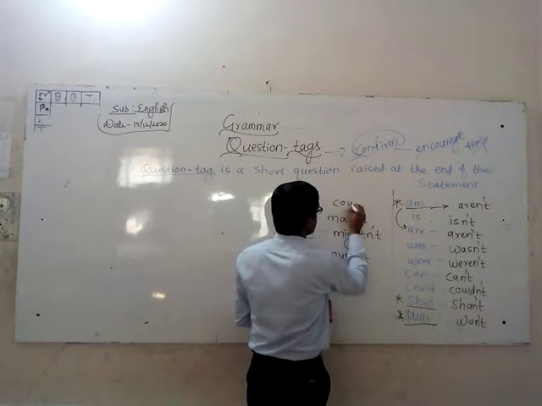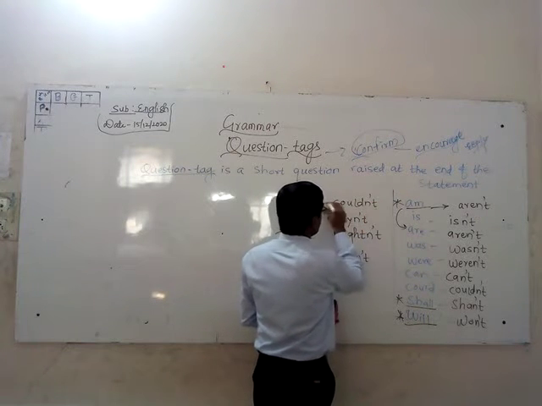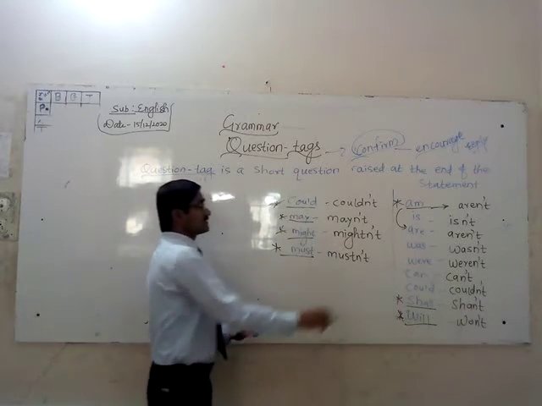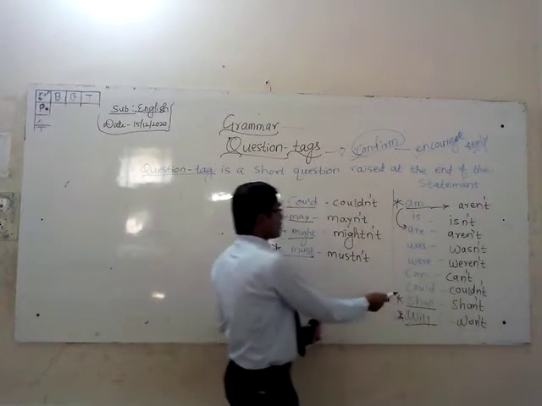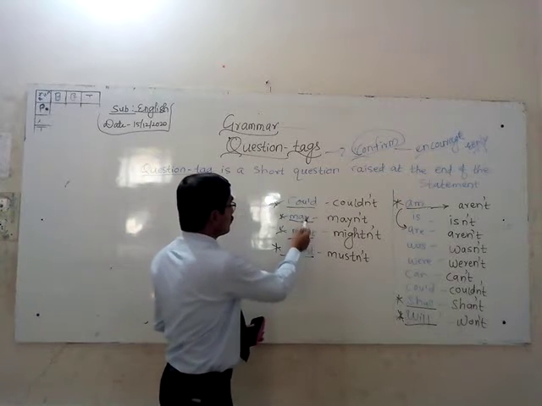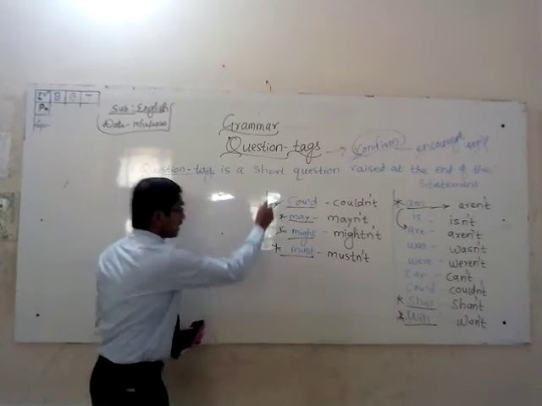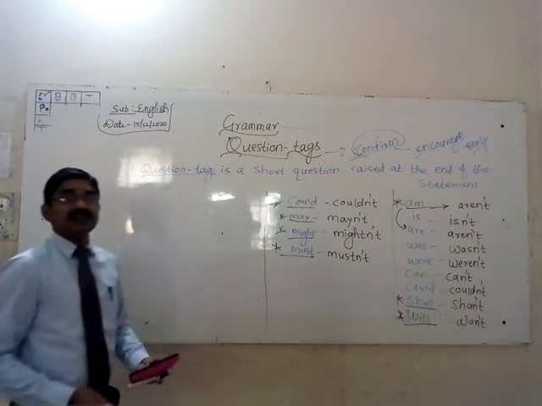Could, couldn't. Right? Please do not make errors with these words. Other things are very easy. Can, can't, could, couldn't. But shall, will, would, may, might, must. These are the auxiliary verbs. You can easily change them.